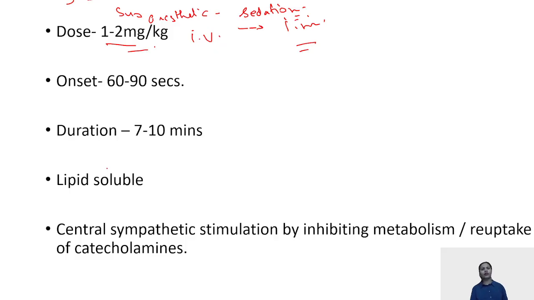Onset is fast, duration is short, it is lipid soluble, and it is a sympathetic stimulator. It leads to central sympathetic stimulation. How? It decreases the reuptake of catecholamines, your norepinephrine. It decreases the metabolism as well as the reuptake of catecholamines, and thus every effect of ketamine is going to reflect this, because it is a sympathetic stimulator.